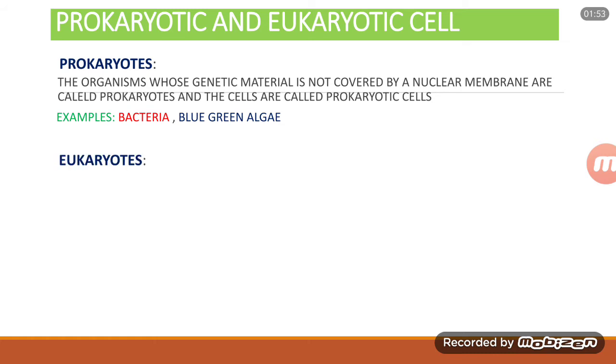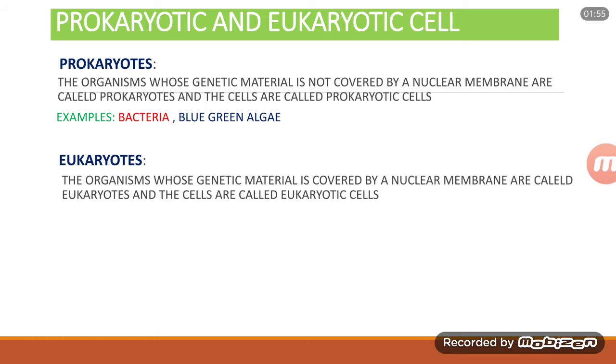Coming to eukaryotes, now these are organisms whose genetic material, that is the chromatin or the chromosomes inside the nucleus, will be covered from the outside by an outer covering called nuclear membrane, and these organisms will be called eukaryotes, and therefore the cells are referred to as eukaryotic cells. Examples are onion cells, all plant cells, and all animal cells come under eukaryotes.